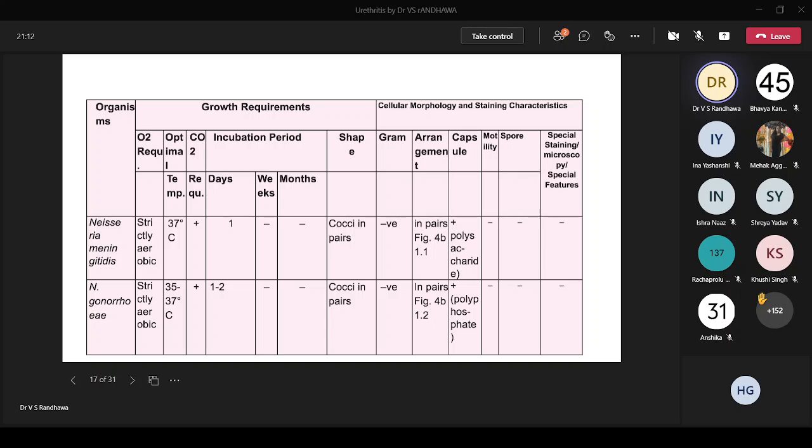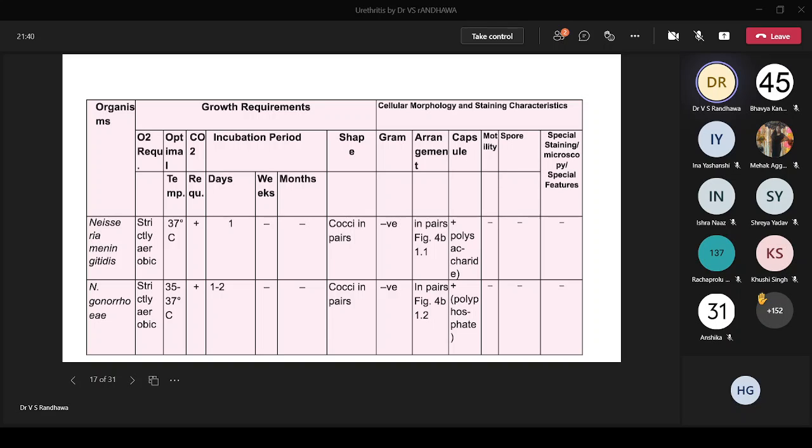Both are strictly aerobic, both grow at 37. Neisseria gonorrhoeae might have an optimal temperature about 1 degree less because it's a genital organism. Both require CO2. Neisseria gonorrhoeae might require 1 more day. Both are cocci in pairs, gram stain negative, picture I already told you.